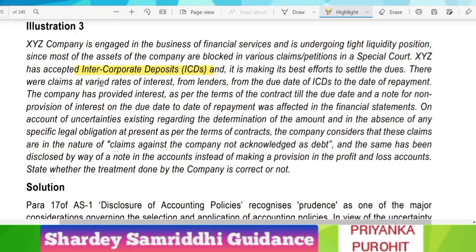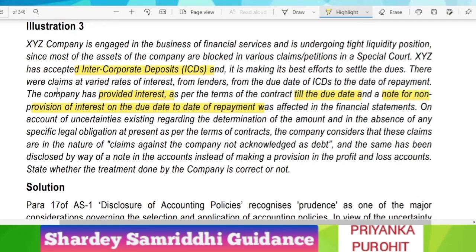There were claims at varied rates of interest from lenders from the due date of ICDs to the date of repayment. The company has provided interest as per the terms of the contract till the due date, and a note for non-provision of interest from the due date to the date of repayment was given in the financial statements.